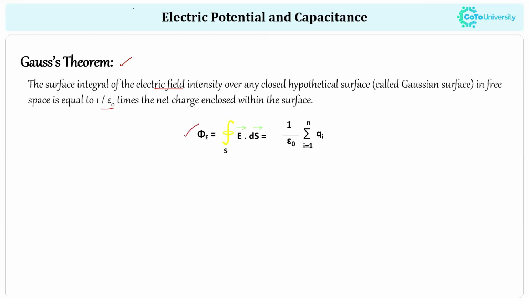And it's known that the Gauss theorem is represented using the formula: electric flux phi equals the surface integral of E dot ds. So here we can write the formula for the electric flux as simply q divided by epsilon naught, where Q is the charge enclosed in the system.